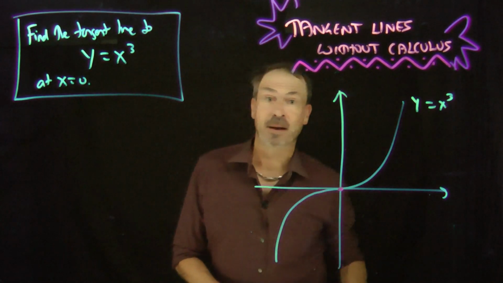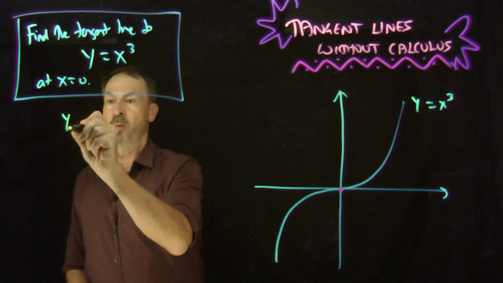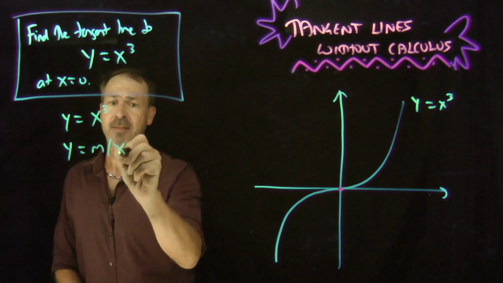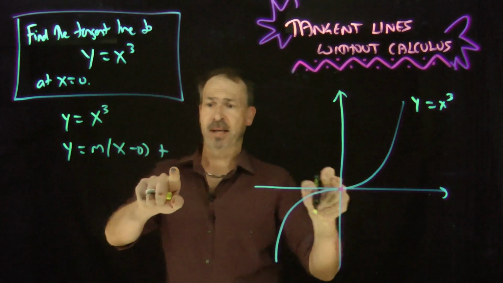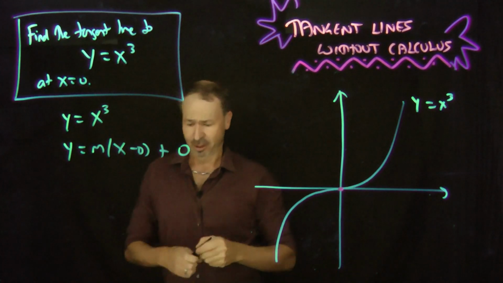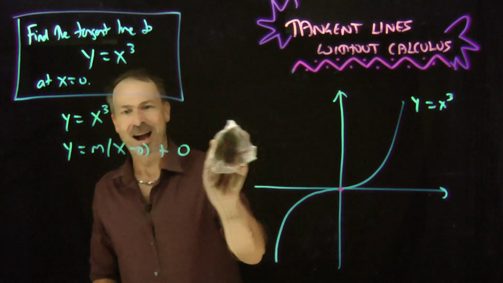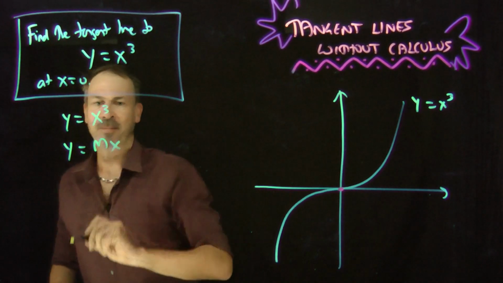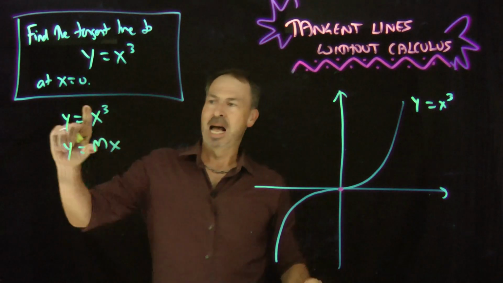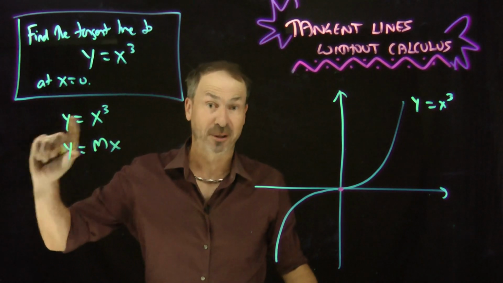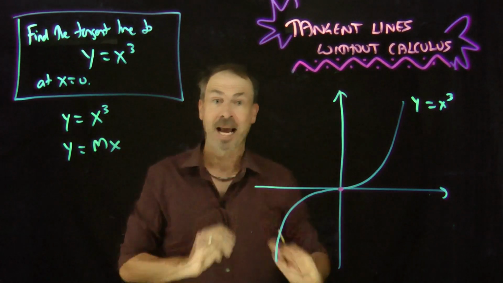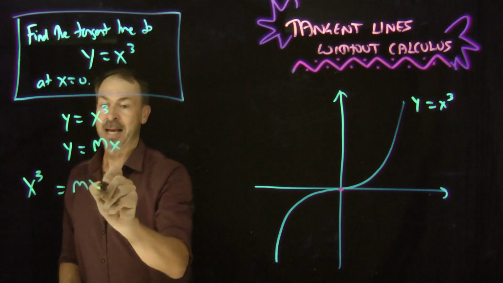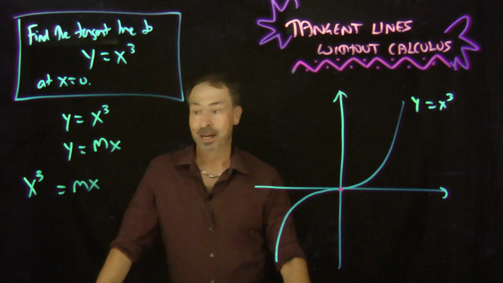So let me follow Descartes' method. We have one equation, y equals x cubed. We have the other equation, y equals m times (x minus 0) plus the value at 0, which is 0. I guess not very much of an equation. It's going to be some line through the origin, so I could have just said that from the get-go, some slope times x. All right, I want just one unique solution to those two equations, at least near x equals 0. That is, I want x cubed equals mx to have only one solution.